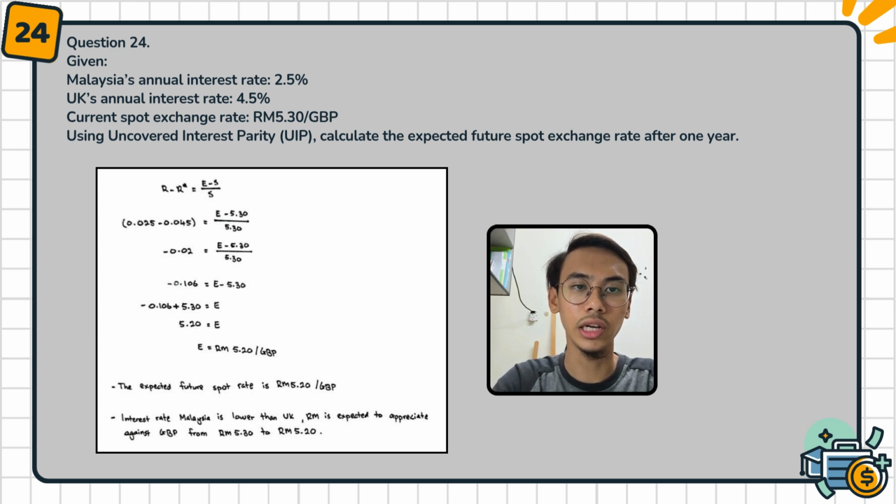The explanation is that the expected future spot rate is RM5.20 per GBP. This means that the interest rate in Malaysia is lower than in the UK. RM is expected to appreciate against GBP from RM5.30 to RM5.20.